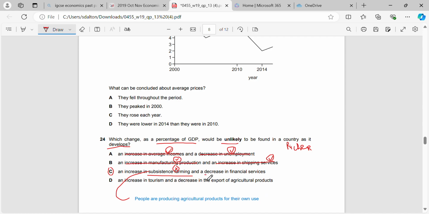And financial services are also not likely to decrease, they're likely to increase. Whereas the last one, export of agricultural products goes up. That's true as we get richer and we have more tourism. Decrease in the export of agricultural products is likely to happen because we will switch from agriculture to the secondary and the tertiary sectors instead as we become more developed.